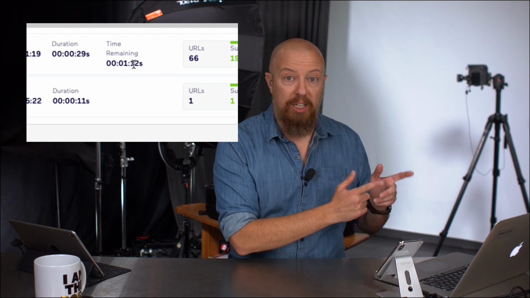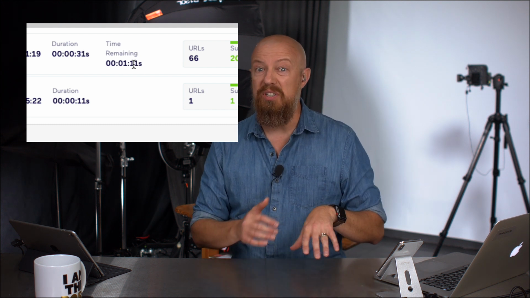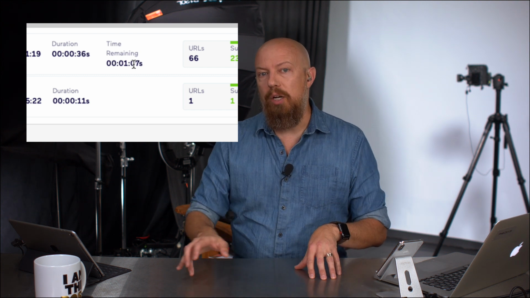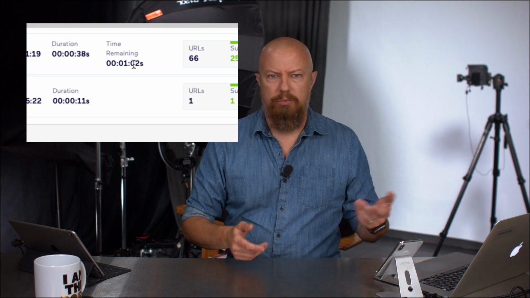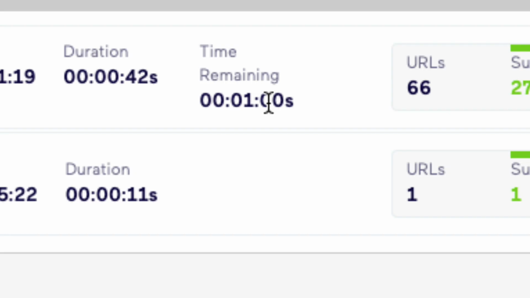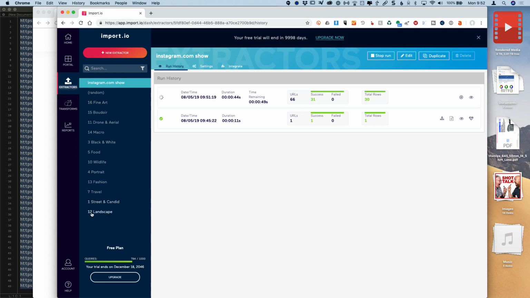So this extractor, what I would do is I named it whatever, Instagram show. I would go in there and name it for that category. This was travel and something, travel and street photography. I would name it for that. In fact, what I did on mine, if we look more closely, you'll see in here that I've numbered these. So street and candid, I think that's where we are. So we've got all these numbers on here.